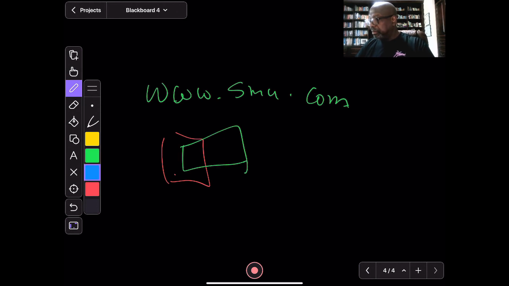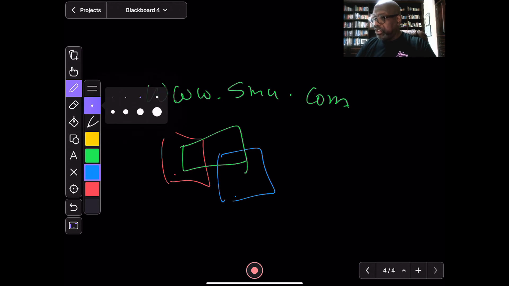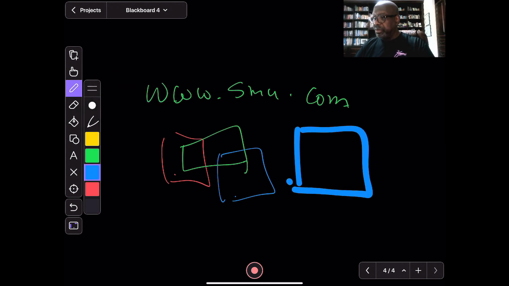It's very cool. And you could change the size of your pen if you wanted to do that. Very nice. You could minimize that and put that out of the way when you need to. Okay. So once we're done with that, and I've shown you how you could record.